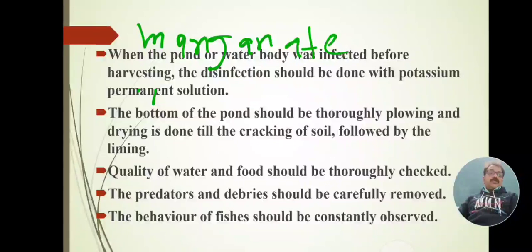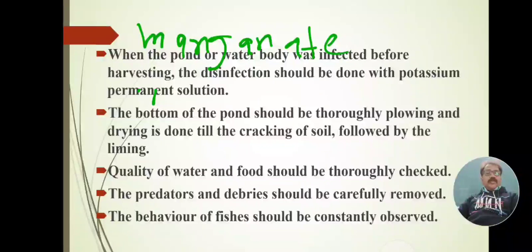When the bottom of the pond has been thoroughly plowed and dried till the soil cracks, liming should follow. After cracking is done, liming should occur. Lime should be applied at near about 150 kg to 200 kg per hectare area, and it should be sprayed.